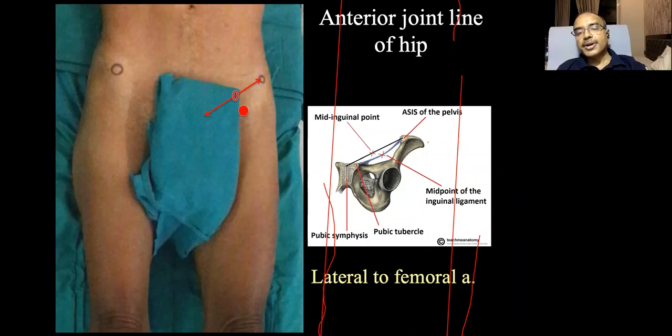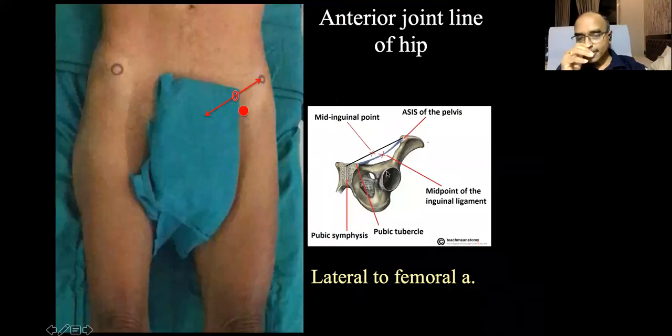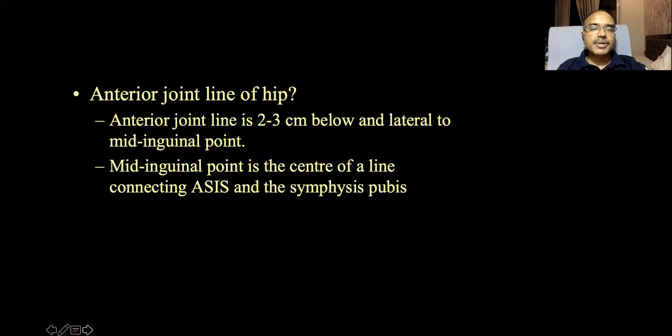And our hip joint line is described as 2 to 3 centimeters below and lateral to the mid-inguinal point. Okay, that is the anterior joint line of the hip, and here you palpate the tenderness of the anterior hip joint line. And roughly, if you palpate the femoral artery, the joint line remains lateral to the femoral artery landmark. So it is described as 2 to 3 centimeters below and lateral to the mid-inguinal point, and the mid-inguinal point is the center of the line joining the anterosuperior spine and symphysis pubis. It should be very clear.